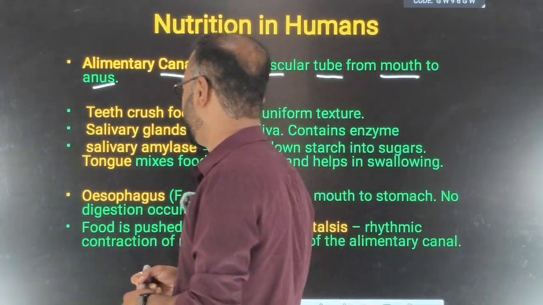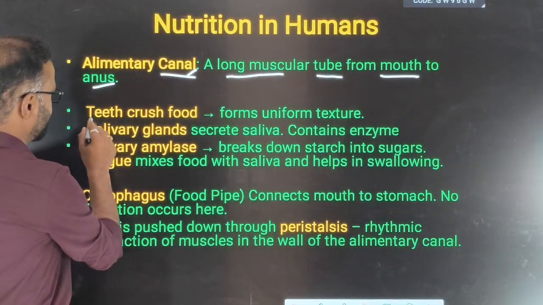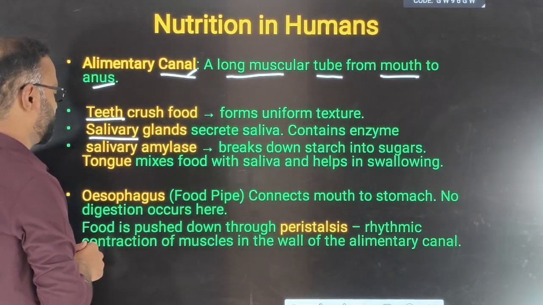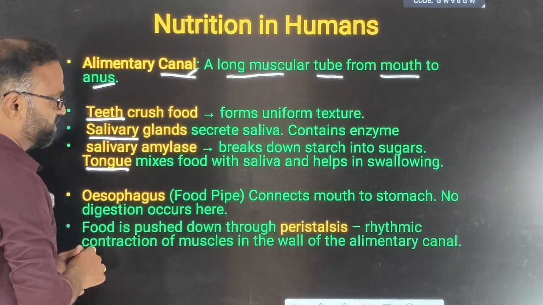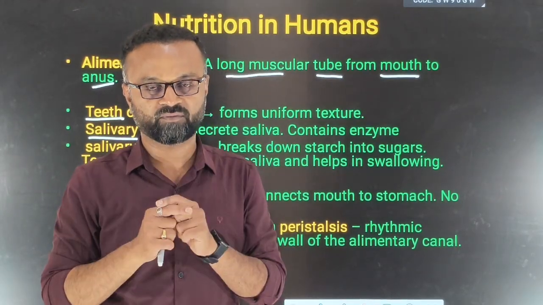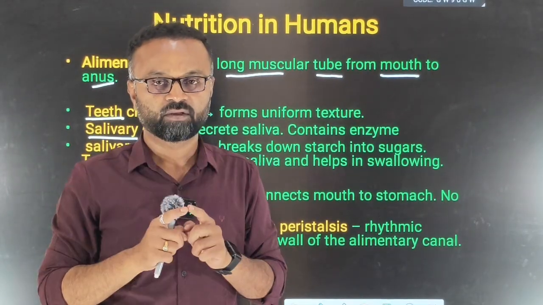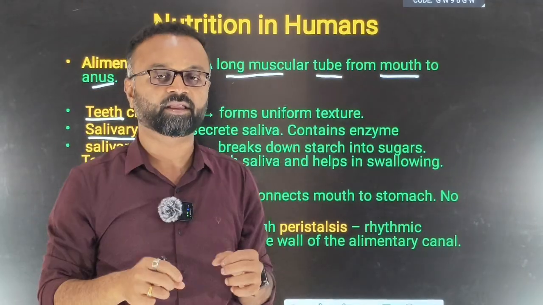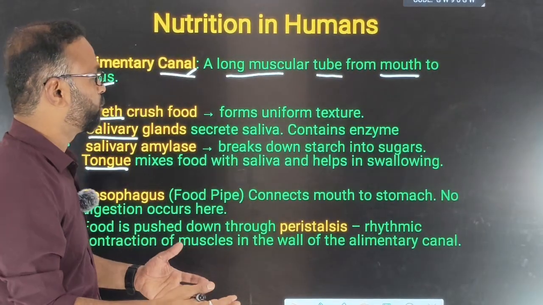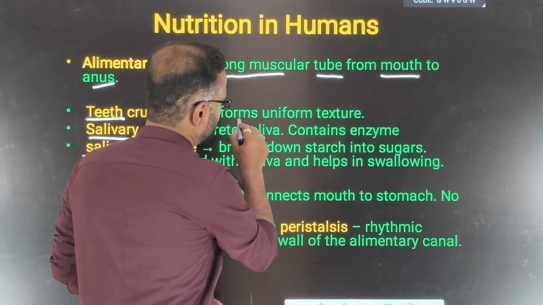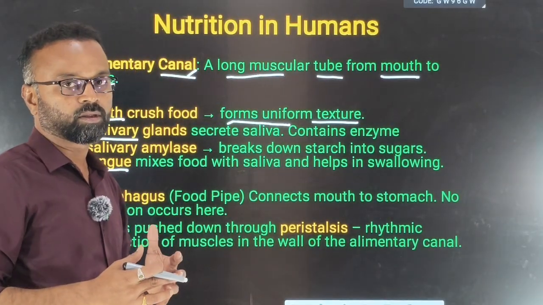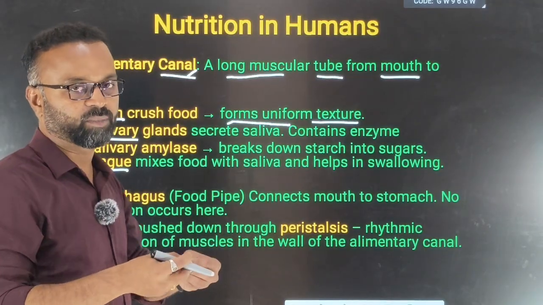So inside the buccal cavity, what all things do we have? One is teeth. Then we have the salivary glands, which are associated with the buccal cavity for digestion. Then we have the tongue. Different sets of teeth are there, which are not in NCERT. We have incisors and canines. Incisors are for cutting and biting. Canines, 4 of them, are for piercing and tearing. We have molars and premolars, and both help in crushing and grinding the food. In total, they form a uniform texture of the food. They break down larger food items into smaller ones so that it is easy for digestion.